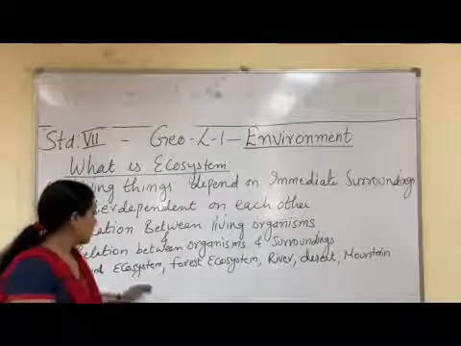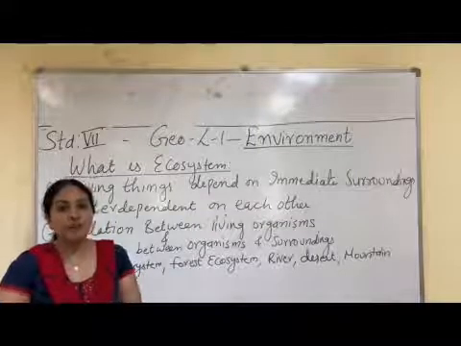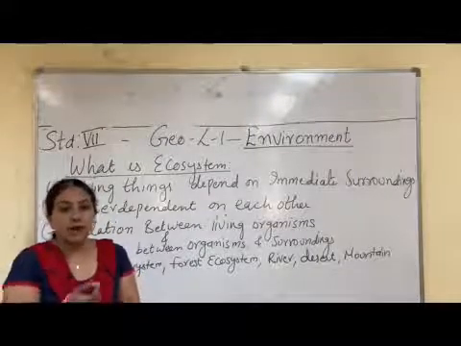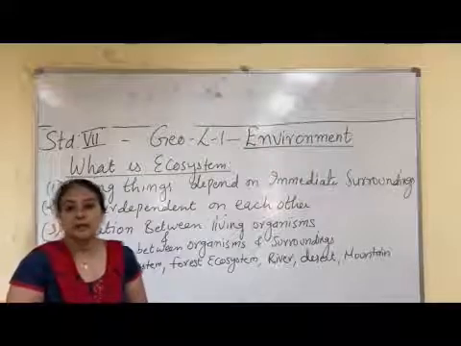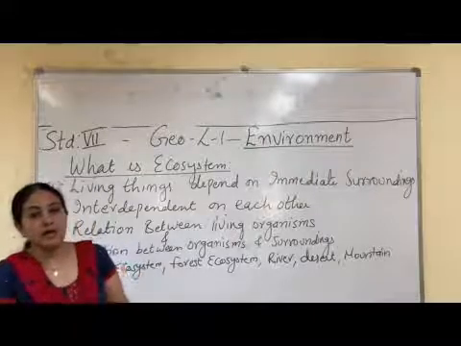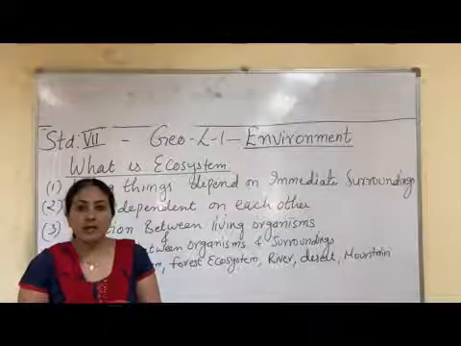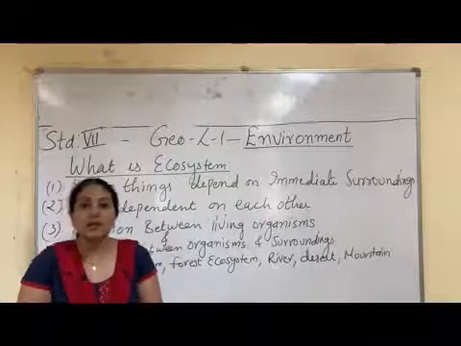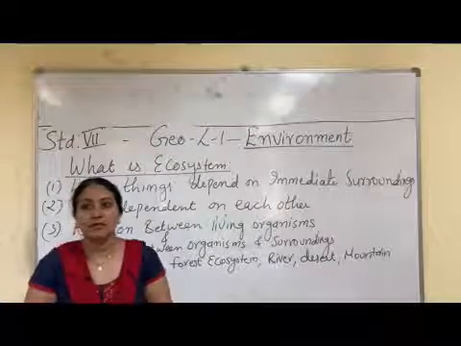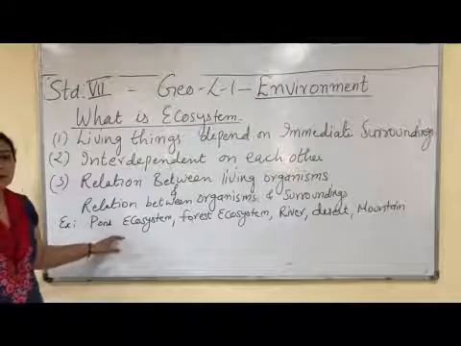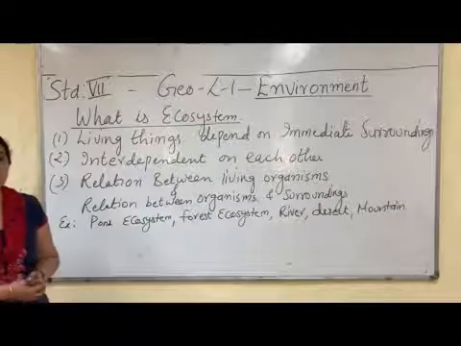Let us take a small ecosystem, that is pond ecosystem. In a pond, water is there, fish is there, frog is there, snakes are there, small algae, planktons are there. These all are interdependent on each other. The fish eat the small plants, then some bigger fish may eat the smaller fish. So these animals and plants are depending on each other. Also they are depending on the air and the water. As in the pond ecosystem, the living things are depending on each other, they are also depending on non-living things.